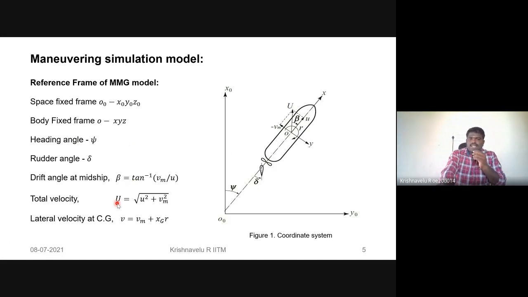The resultant tangential velocity, otherwise known as the total velocity, is estimated as the square root of u squared plus Vm squared. U is the ship moving in the forward speed in the x direction. Vm means the velocity acting at the midship. v means the lateral velocity acting at the center of gravity. Therefore, the velocity v is equal to Vm plus xg times r, where xg means the longitudinal position of the center of gravity and r is the yaw rate. Then we can get the lateral velocity at the center of gravity.